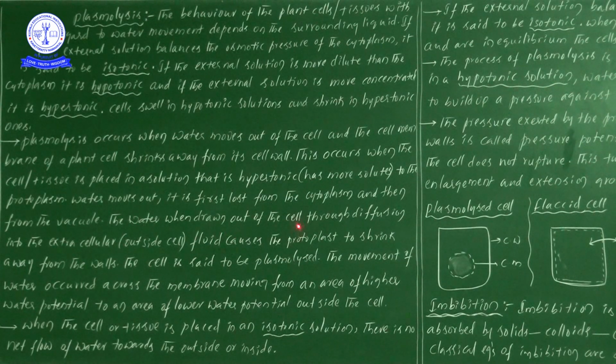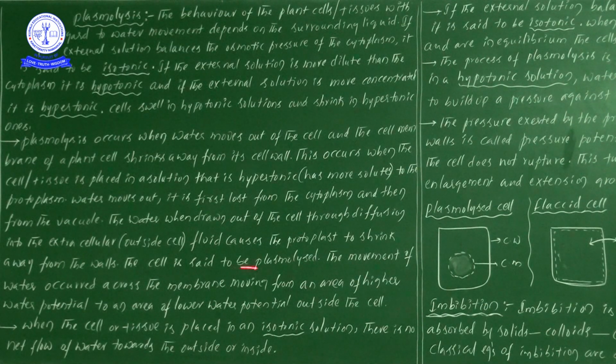When water is withdrawn out of the cell, by the process of diffusion all the water goes out into the extracellular space, outside of the cell. This fluid causes the protoplasm to shrink away from the cell walls. We have already seen this explanation in detail. The cell in this particular state we consider a plasmolyzed cell. Such a phenomenon we call plasmolysis.